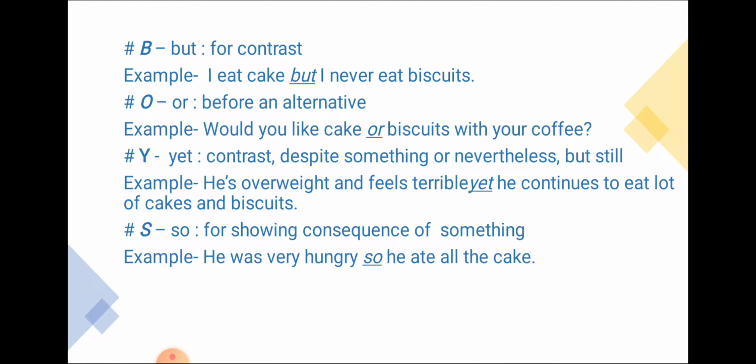S means so, for showing the consequence of something. Consequence means the result or after effects. He was hungry, so he ate all the cakes. First, he was feeling hungry. So the effect of the hunger is that he ate all the cakes, whatever he was provided.